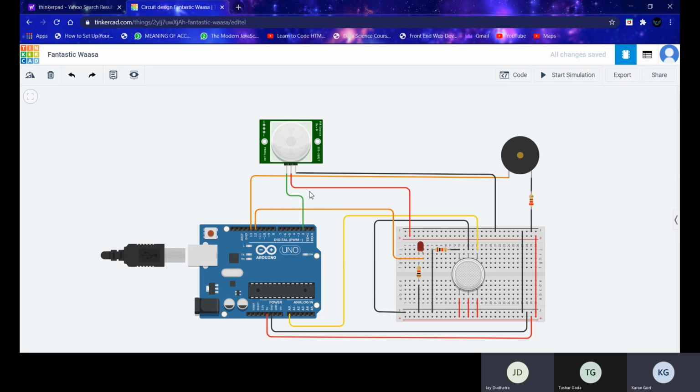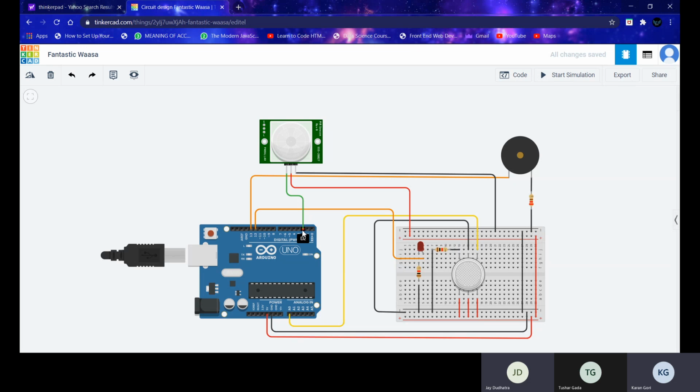As we know, the PIR sensor module has three pins: VCC, digital out, and ground. We have connected the VCC and ground to the positive 5 volt and ground of the breadboard respectively. Then the digital out pin of the PIR sensor is connected to digital input output pin 2 of the Arduino.